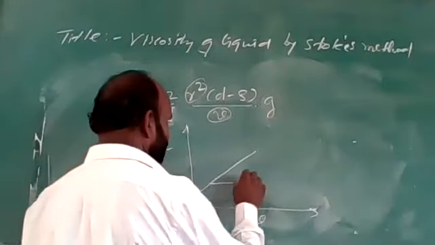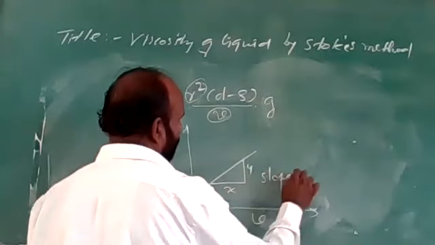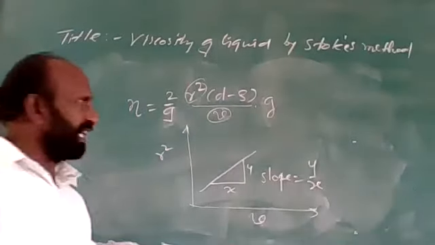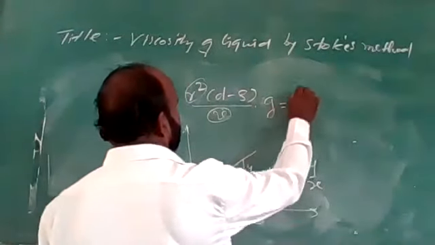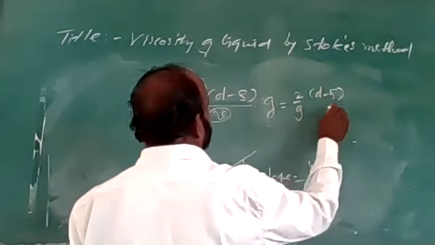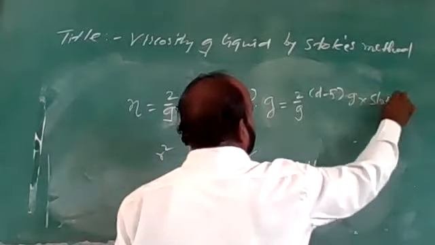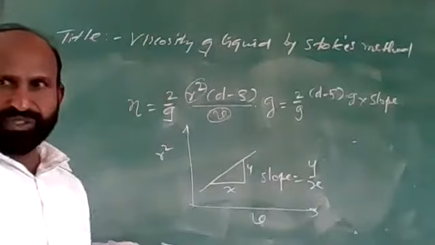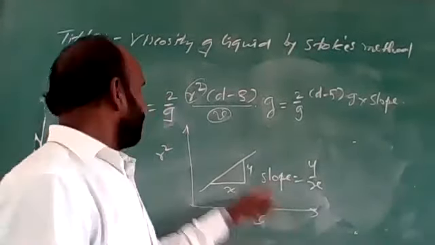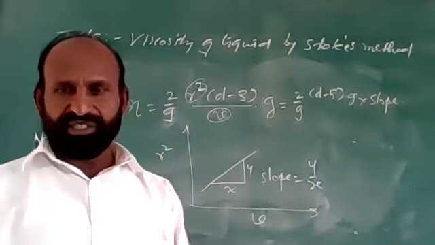Then from this graph, y upon x, we can obtain the slope of the graph. And use that slope in this equation, 2 upon 9 into d minus rho into g into slope. So by using the slope, we can determine the value of the coefficient of viscosity of a given liquid.